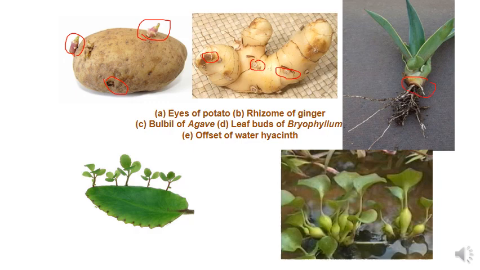Then our third example is bulbil of agave. In this agave plant, the bulbil which is present at the base of the stem gives rise to the new agave plant. Fourth one, leaf buds or adventitious buds present in bryophyllum. These are the buds present in bryophyllum, and these buds will give rise to a new plant.